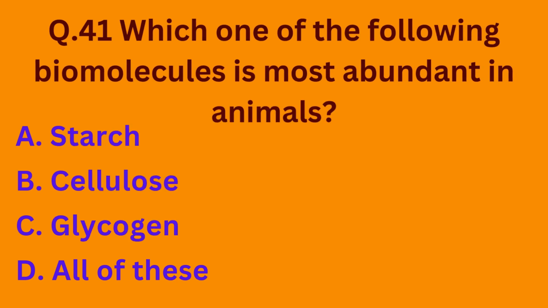Question number 41. Which one of the following biomolecules is most abundant in animals? Option A, starch; option B, cellulose; option C, glycogen; option D, all of these. So basically glycogen is most abundant in animals. The correct option is option C.